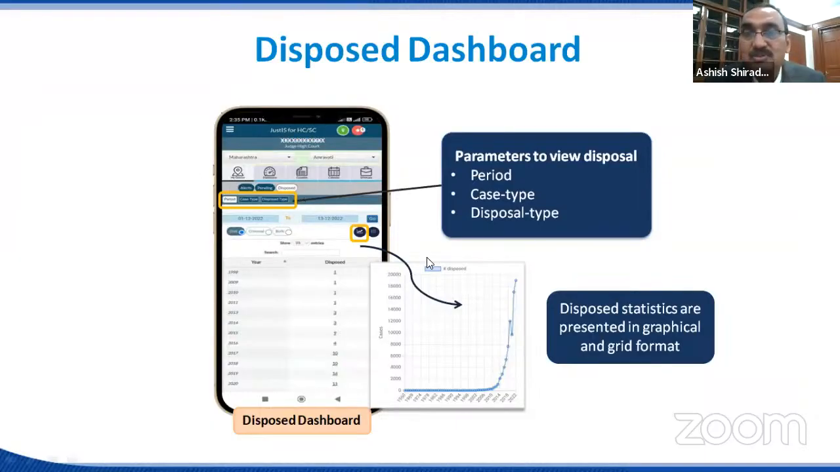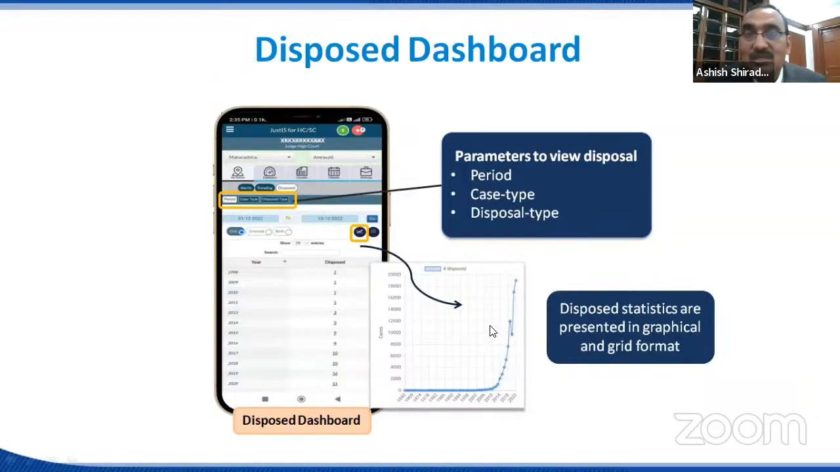Third option is disposed. So disposal is always period wise, or it is relative. Supposing you wanted to see the disposal for a particular quarter, or say last quarter, you can select 1st September 2022 to today's date and click on go. So whatever cases are disposed during that period will be shown.